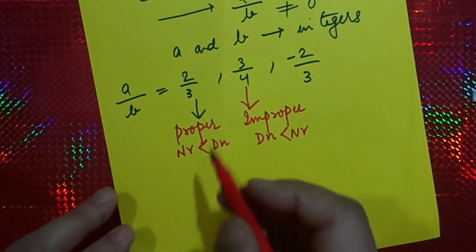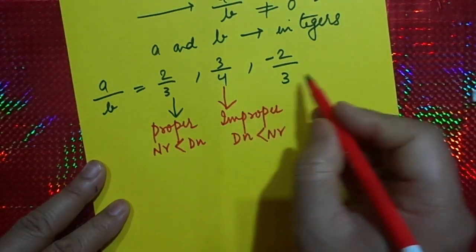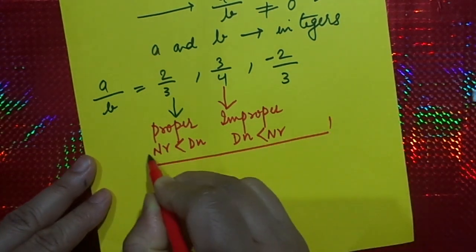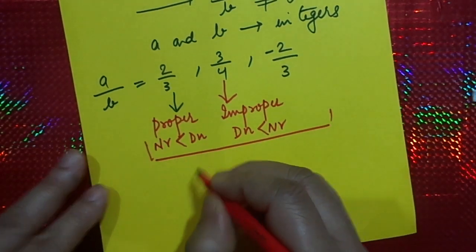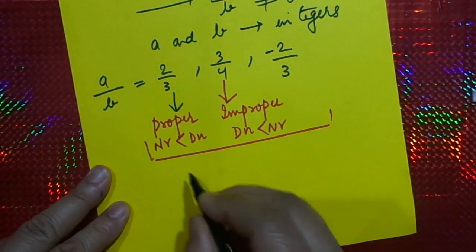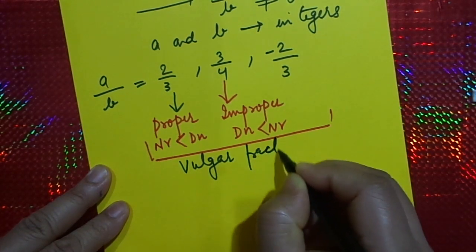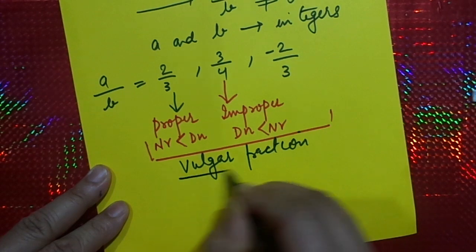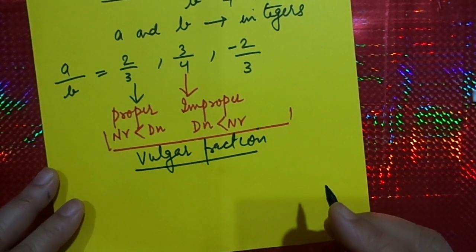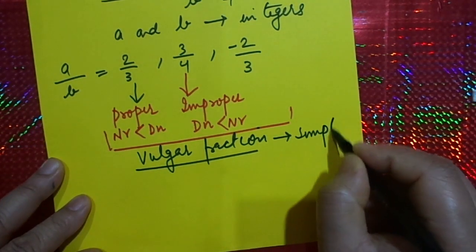Now, all these, 2 by 3, 3 by 4, minus 2 by 3, they all come under vulgar fractions, which we shall study in exercise 3A. Vulgar fraction means simple fraction.